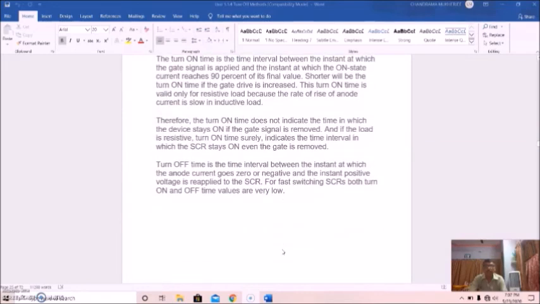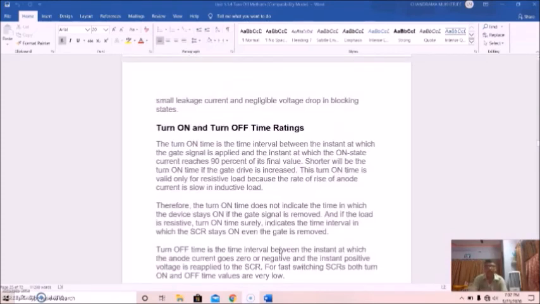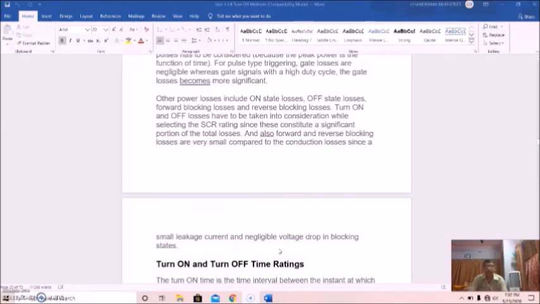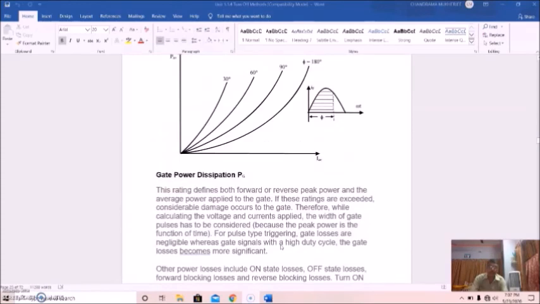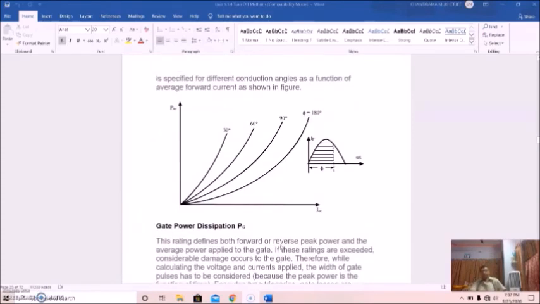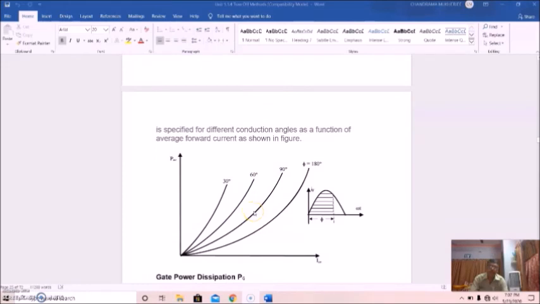So during this lecture we have covered voltage rating, current rating, power rating, turn on and turn off time rating. These all must be taken into consideration for selecting any SCR for any particular use, and all these things are supplied by the manufacturers.